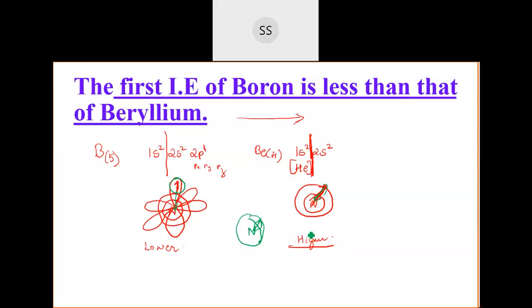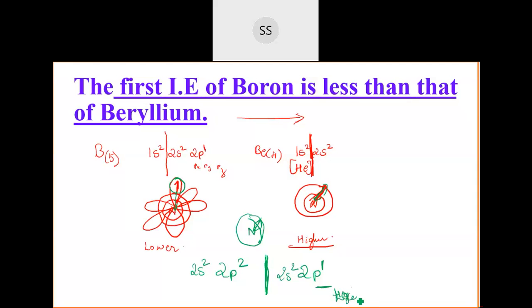Yes, and the others. Your doubt is, if you have electrons in the 2p orbital, 2p1, which will have more ionization enthalpy. You can see that before this you have a 2s2 configuration, and before this also a 2s2 configuration. So the first ionization enthalpy of this one will be higher, okay?